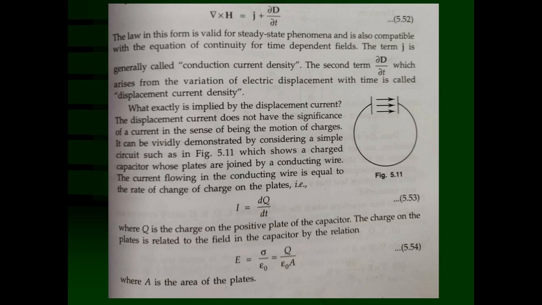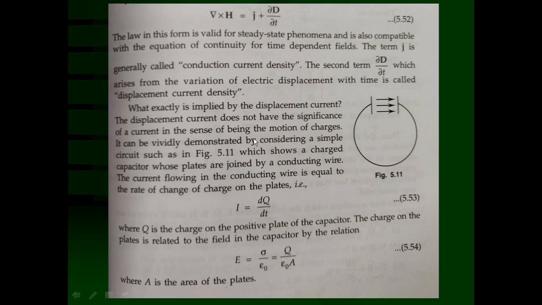So dq upon dt is called the discharging current of the capacitor, and after certain time the capacitor is totally discharged. So let us understand this one. What exactly is implied by the displacement current? The displacement current does not have the significance of a current in the sense of being the motion of the